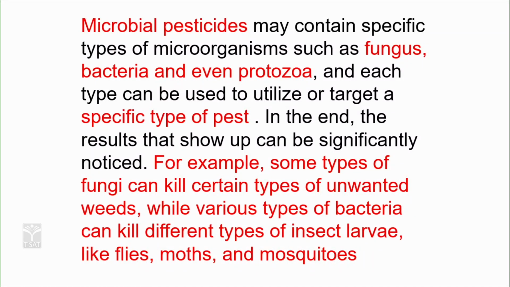In the end, the result can be significantly noticed. For example, some types of fungi can kill certain unwanted weeds, while various types of bacteria can kill different types of insect larvae like flies, moths and mosquitoes. So different types of biopesticides are used against different types of pests.